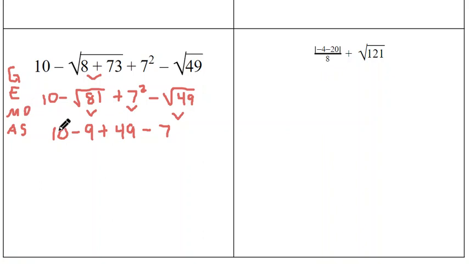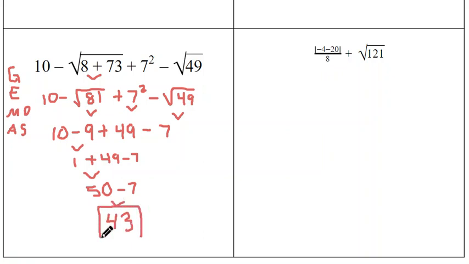So my next is multiply or divide, and I do not have any multiply or divide, so I'm done with that step. So now I do add or subtract, and I do that from left to right. 10 minus 9 gives me 1, and then I can bring down the rest of the stuff. Now I'm left with 1 plus 49 minus 7. Well, plus comes before that minus, so I'm going to do that. 1 plus 49 would give me 50. And then I have 50 minus 7, which will give me 43. And that is our final answer, and we got that by using the order of operations and GEMDAS.